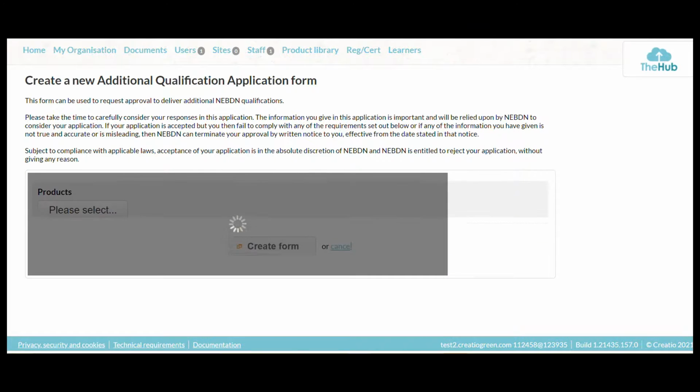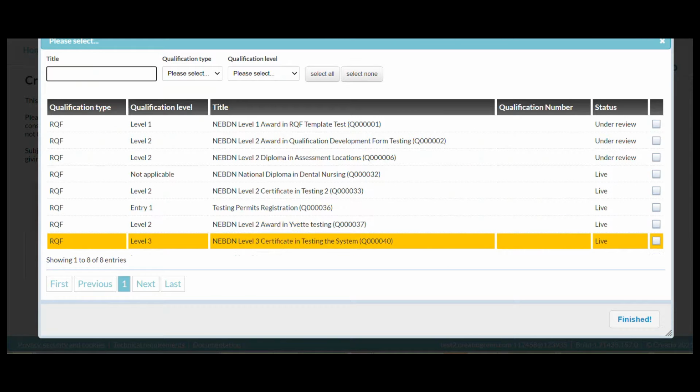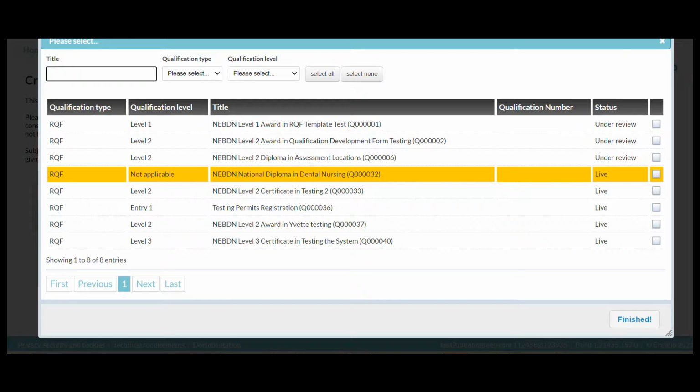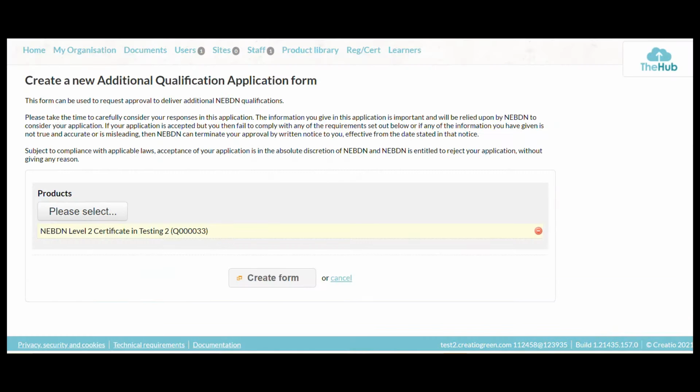All right, so let's look at the additional qualification application form. So we will select that one, and we'll select the product. So let's go to one that's live. So go to this one here. So we'll just select one. So you'll be able to see all of the actual products on the live site. These are just the testing ones for the demo. So we'll finish that bit and we will create a form.